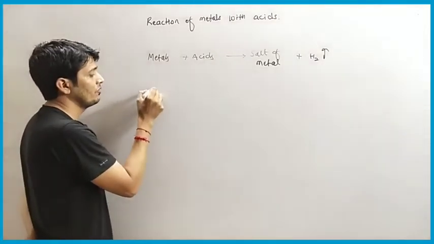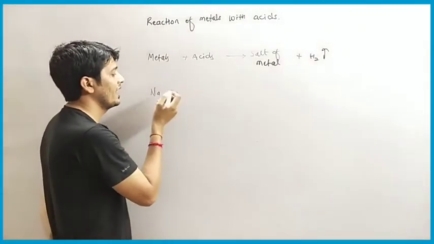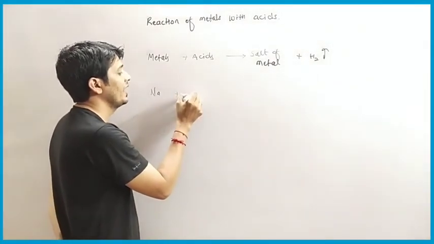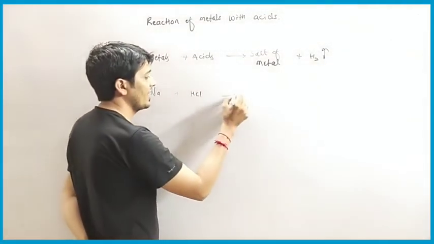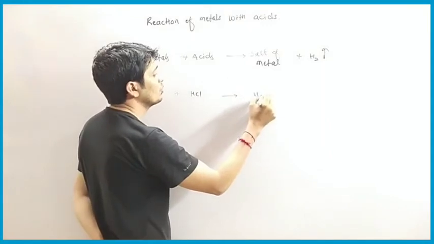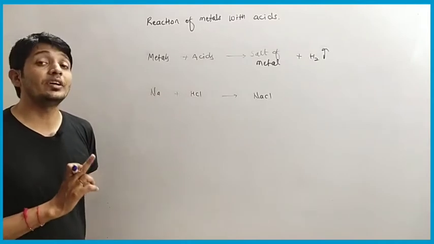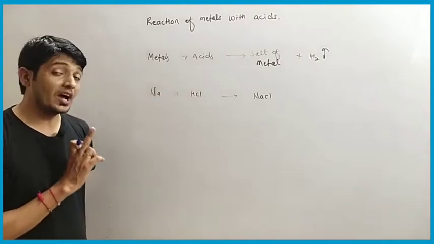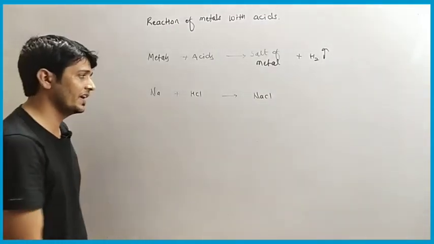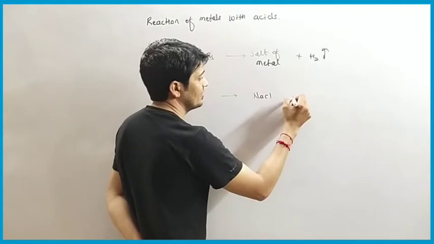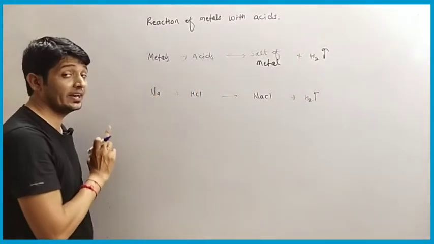So let us say we have sodium metal, which is very reactive, and we are reacting this metal with HCl, the hydrochloric acid. When they react with each other, they form sodium chloride. What is sodium chloride? It is the salt that we are using in our daily diet. Every day the salt we eat in our food, that salt is nothing but sodium chloride. Okay, and hydrogen gas is released. So now we have to balance the reaction.